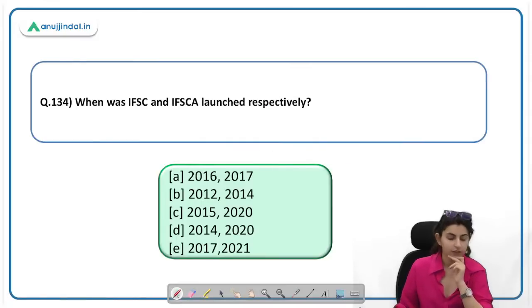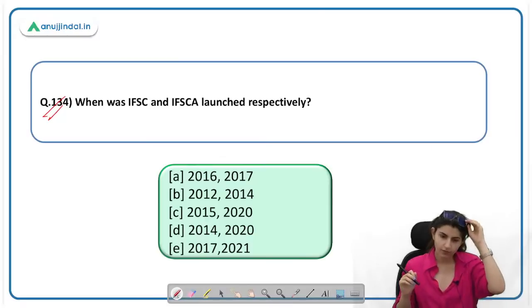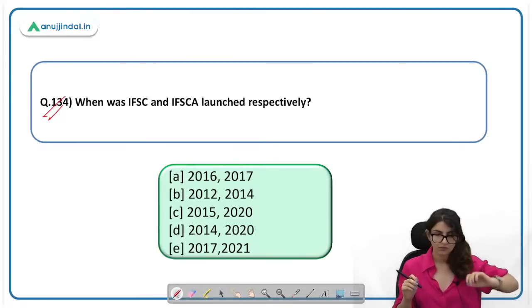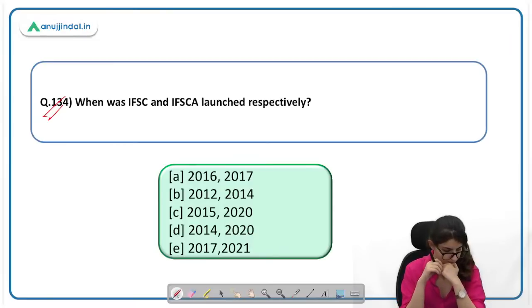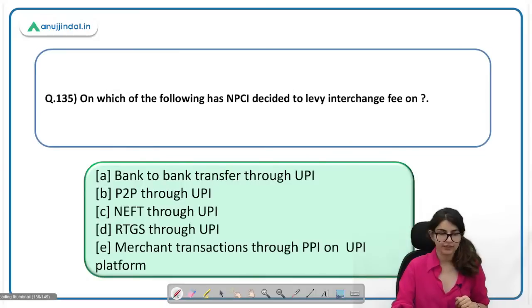Okay, very good. When were IFSC and IFSCA launched? 134. Who is going to answer this question? Please give the answer to 134. C. Siddharth is the first one to say C. C is right. 2015 and 2020.